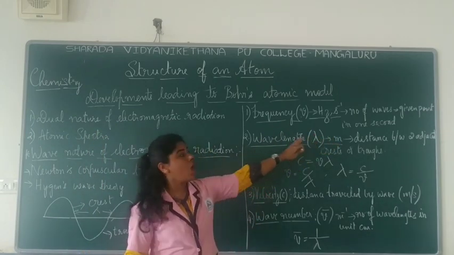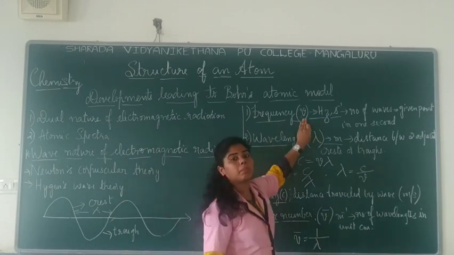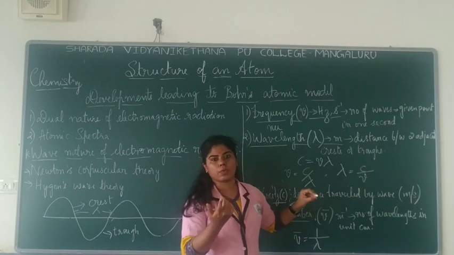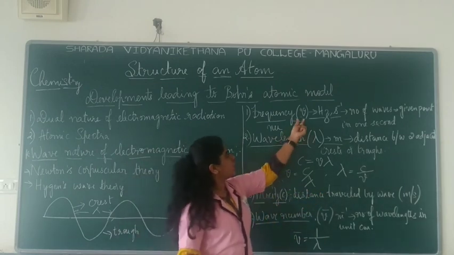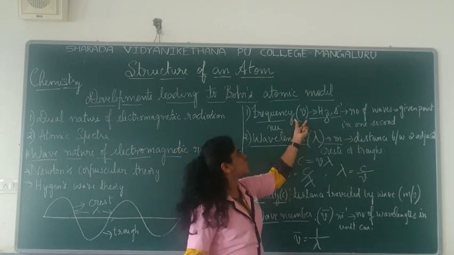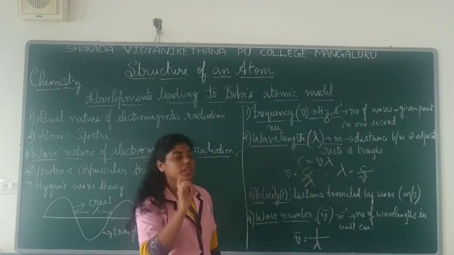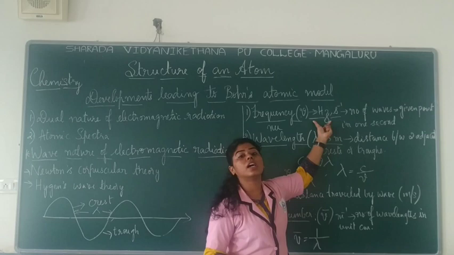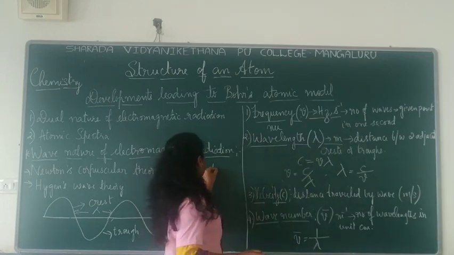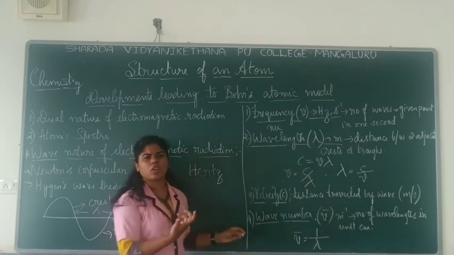Frequency of a wave is denoted by the symbol nu. You pronounce it that way, nu, and it is written like a small letter v. So this is nu, and the unit of frequency is hertz, H-E-R-T-Z. You must have heard about this.